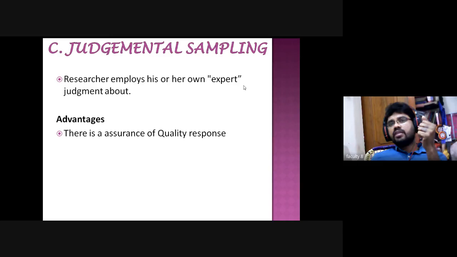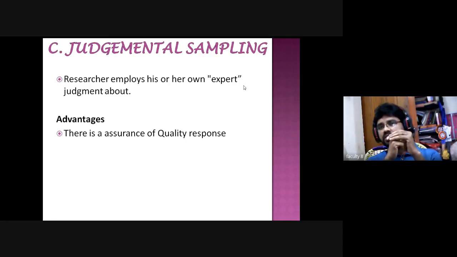See, for example, on the basis of a judgment sample, the particular person may get assurance of quality response. For example, if a particular course is going to start, the dean and other officials need to select teachers, right? On the basis of their expertise, if they select a good person, there will be some assurance of quality. Without conducting any interview, if they select someone, he may not teach properly, so they cannot get quality.